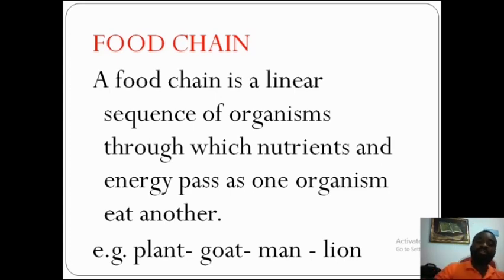Now, this is one of the examples of a food chain. You can see how it is being arranged linearly, straight. It's telling you that from this it gets its own, from this it gets, from this it gets. Remember, the definition says that this is a process where energy and nutrients are gotten by eating one another. Organisms eat one another to get energy and nutrients. Let's go on.